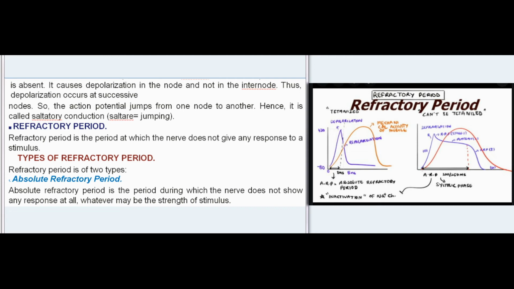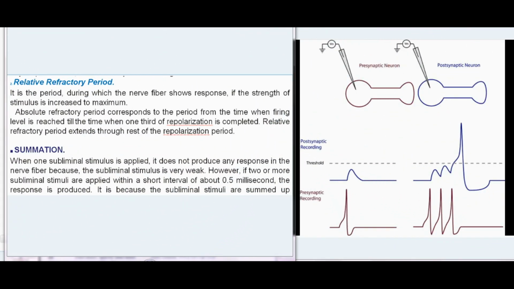Refractory period. Refractory period is the period at which the nerve does not give any response to a stimulus. Types of refractory period. Refractory period is of 2 types: absolute refractory period. Absolute refractory period is the period during which the nerve does not show any response at all, whatever may be the strength of stimulus. Relative refractory period.